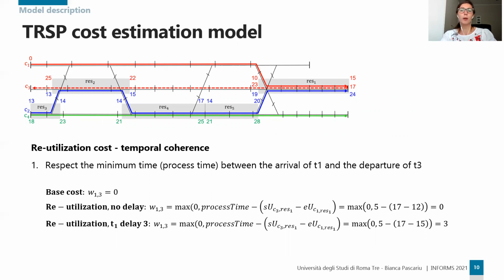Let us consider the pair of trains T1 and T3 in the figure, with T3 following T1, and the reutilization operation takes place on the infrastructure resource 1. The temporal coherence consists in respecting the minimum time, called process time, between the arrival of T1 and the departure of T3 necessary to perform the rolling stock reutilization operations.